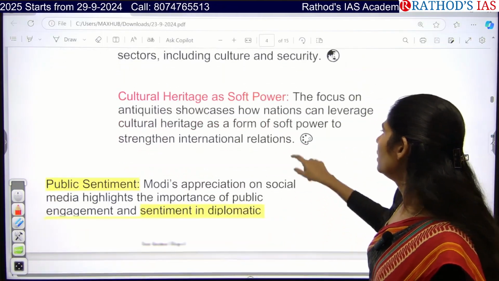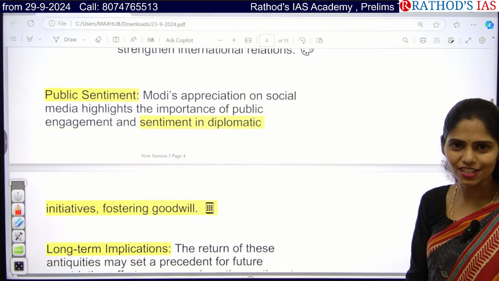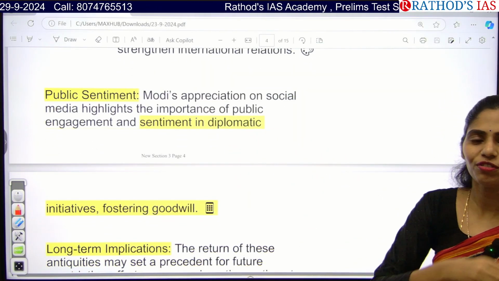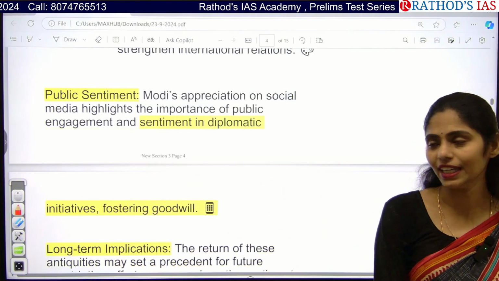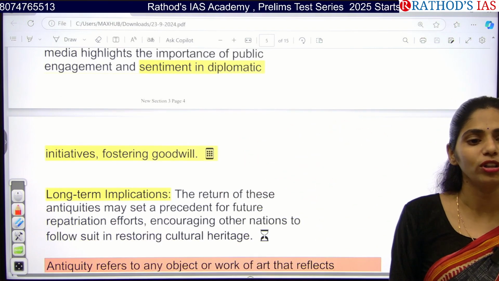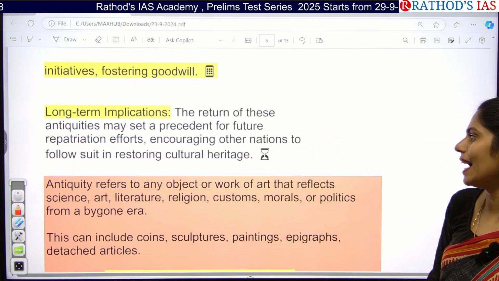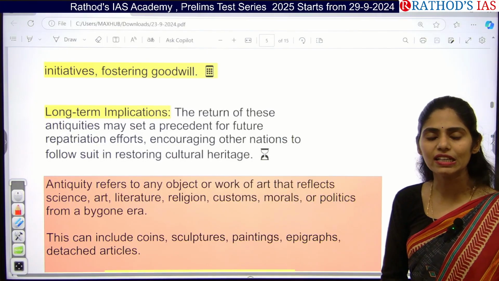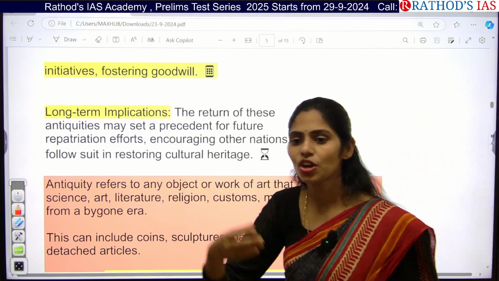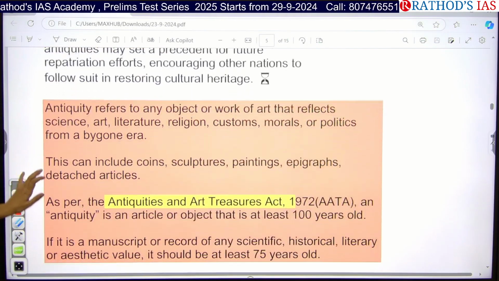We can also gain good public trust in the government, that whichever culture we lost, we are getting it back, which helps foster goodwill among the people of our country. It will also have long-term impacts on our nation, as we can restore this cultural heritage for future generations.